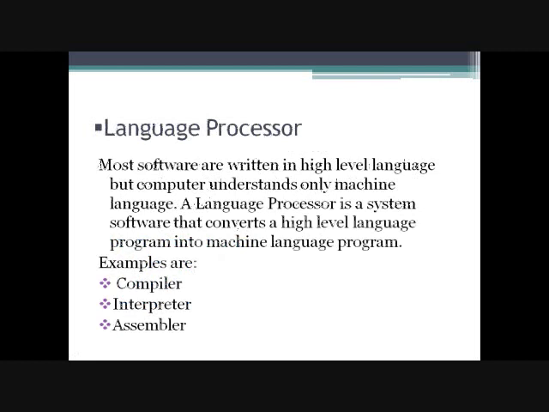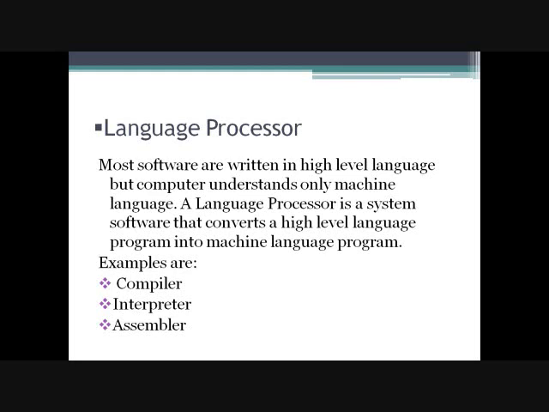Next one is language processor. Most softwares are written in high-level language such as C++, Java, or Visual Basic. But a computer understands only machine language. What is machine language? The 0 and 1 is the machine language. Our computer understands machine language, and we write the programs in high-level languages.